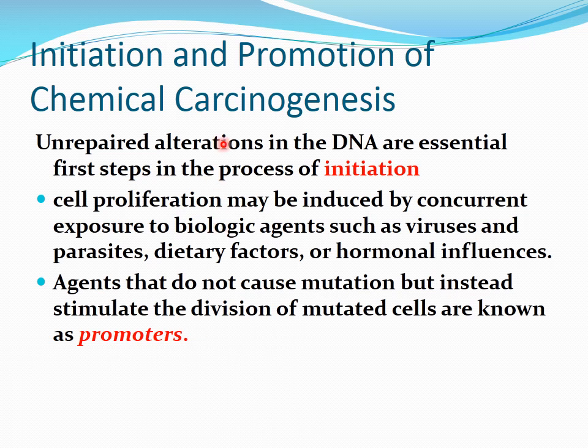Now, the unrepaired alterations in the DNA are essential first steps in the process of initiation. Then what happens? Cell proliferation takes place that may be induced by concurrent exposure to biological agents such as viruses and parasites, dietary factors or hormonal influences. So the agents that do not cause mutation but instead stimulate the division of mutated cells are named promoters.